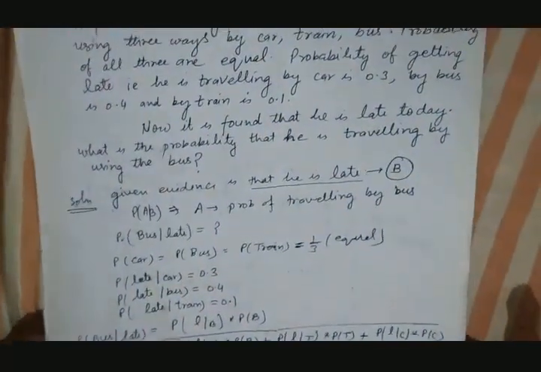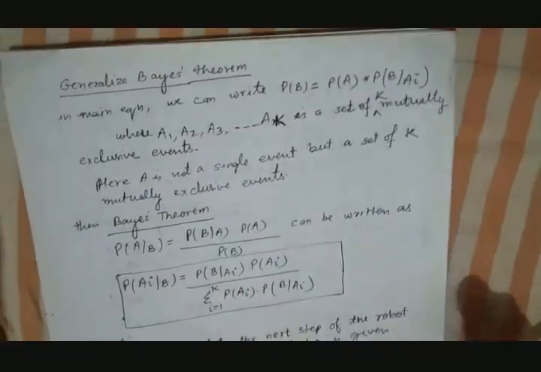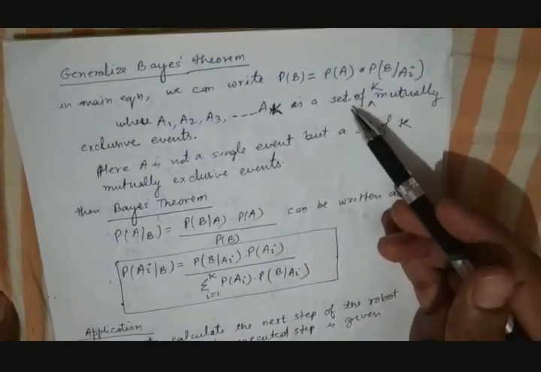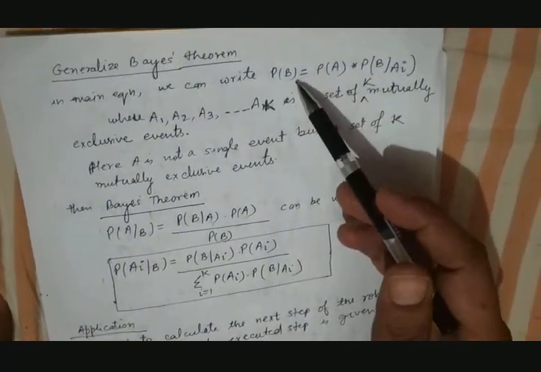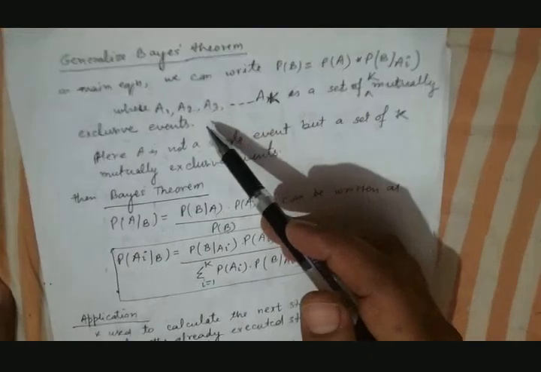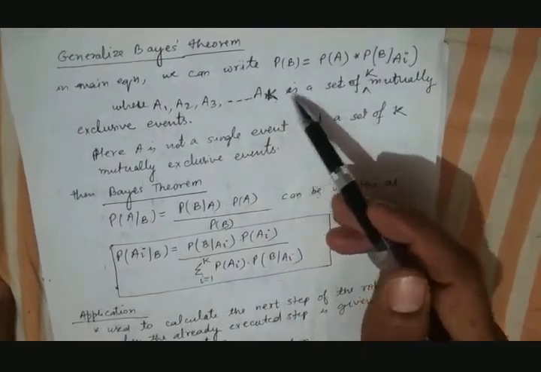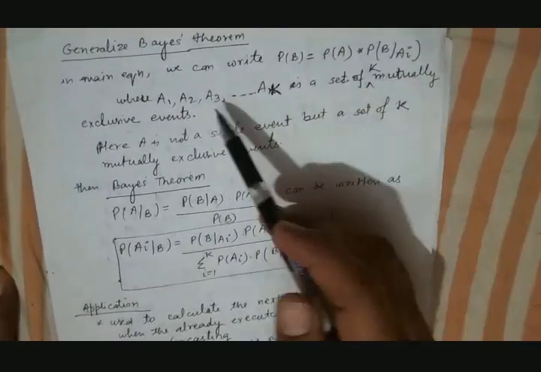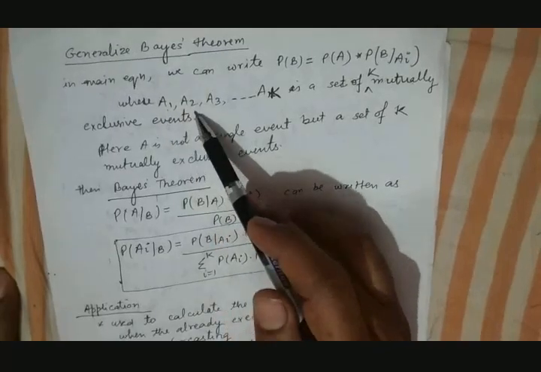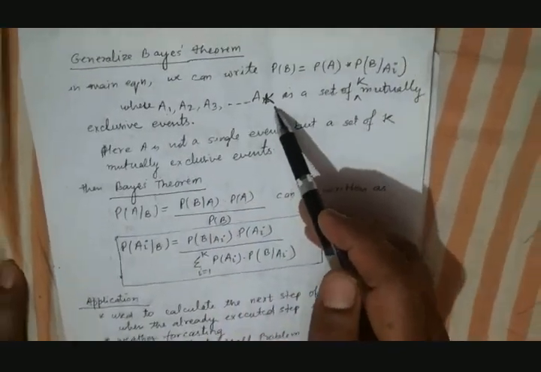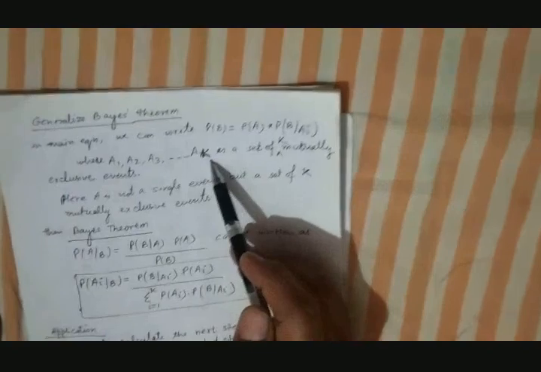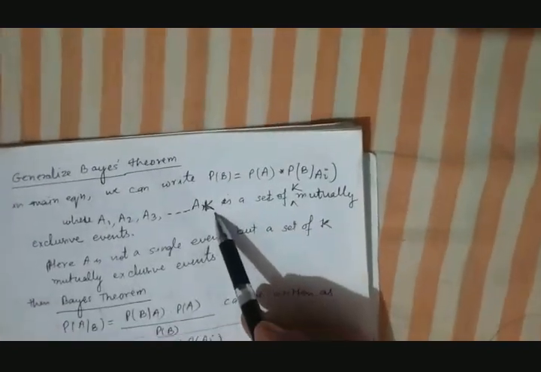Now just see, this Bayes theorem formula can be extended into some other formula. Suppose there is an event A which is not a single event. So the event is a set of k mutually exclusive events. So event A has a set A1, A2, A3, up to AK. Basically there are k mutually exclusive events.